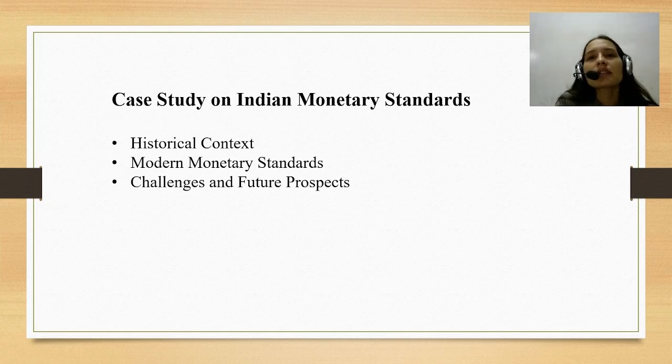So, after discussing the historical evolution of the monetary standard, and the challenges and future prospects of current monetary standards, we come to the conclusion that India's monetary standards have undergone significant changes, reflecting the country's economic, political, and technological advancement.